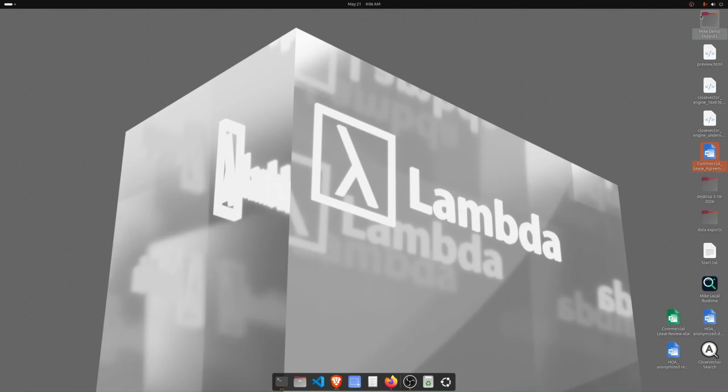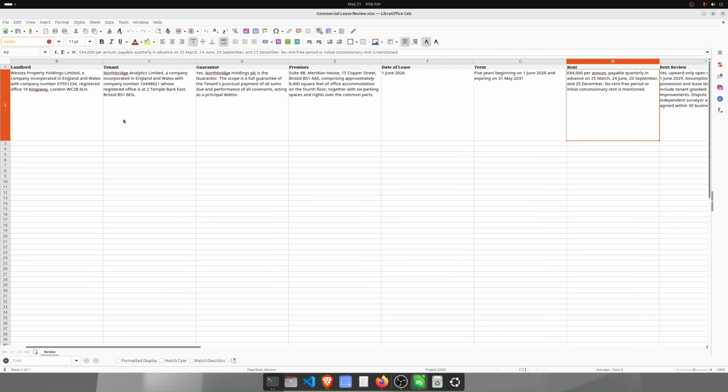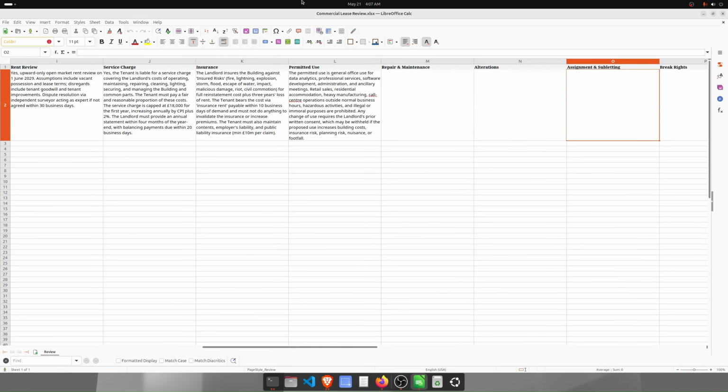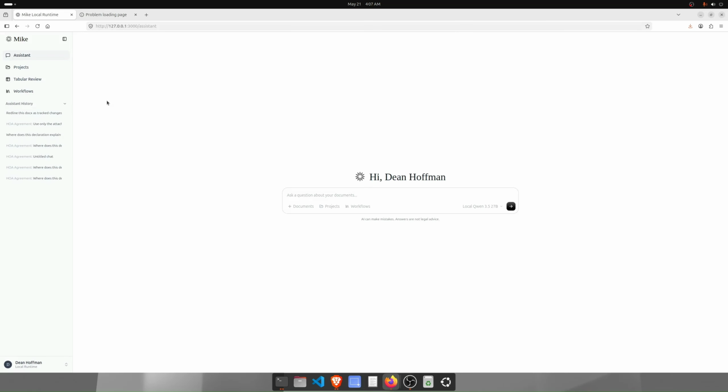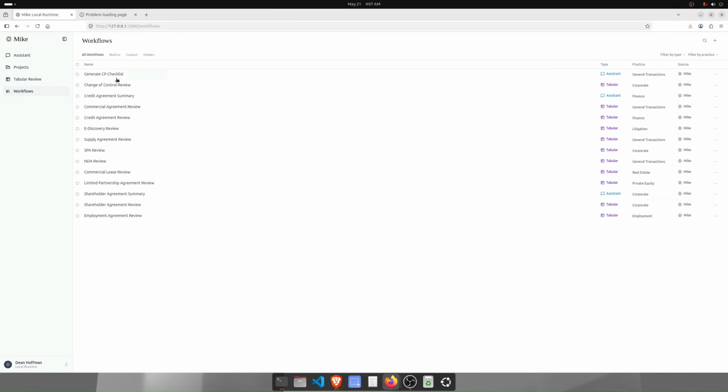And then you can come back over here, and there it is, and open it up. But here it is. Here's your tabular review, and it pulled out all of the relevant information that you asked for and put it into a tabular format. So this is very nice setup. Once again, congratulations to Will Chen for putting this out. Works really nice, very useful with the workflows in there.